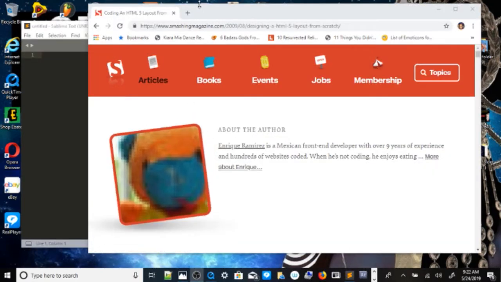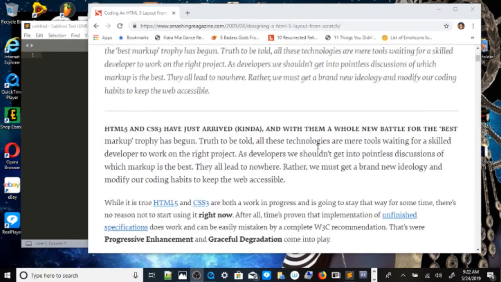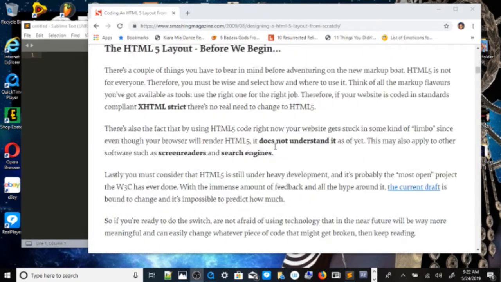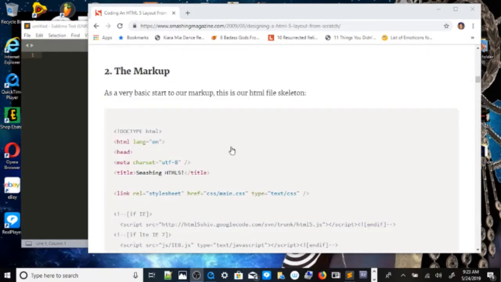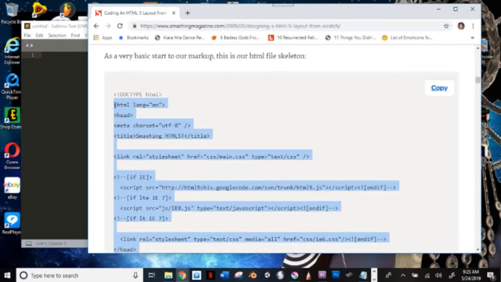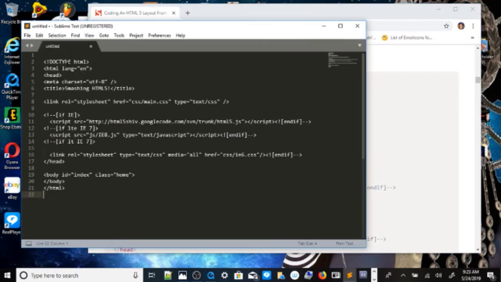Okay, we're gonna try to type in some code. The link for this code will be in the description below. You just want to go to here. You're gonna scroll all the way down to here. And copy and paste, or just click on copy right here. You're gonna place it right in here.